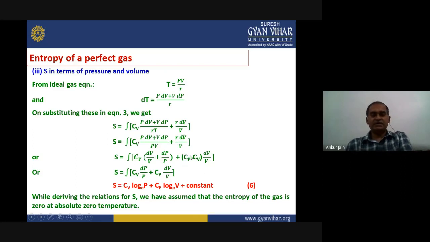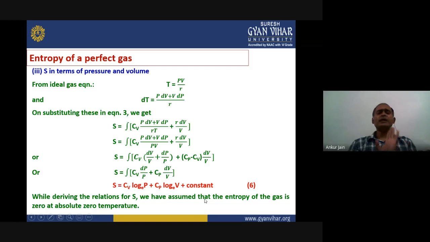If we compare this, the term minus Cv into dV upon V and Cv into dV upon V cancel out. The remaining term will be Cv into dP upon P plus Cp into dV upon V. This is inside the integral. If we do integration, it is again in the log form. So it will become S equals Cv log P plus Cp log V plus integration constant.